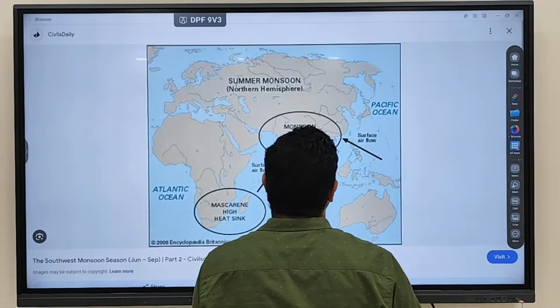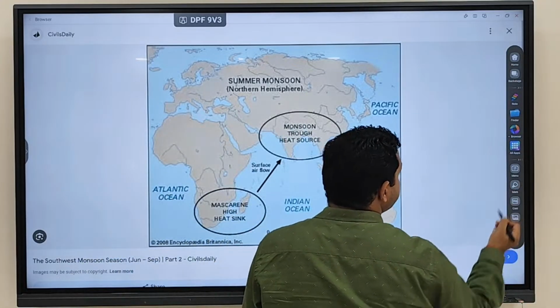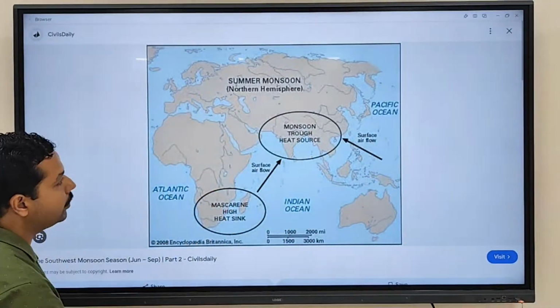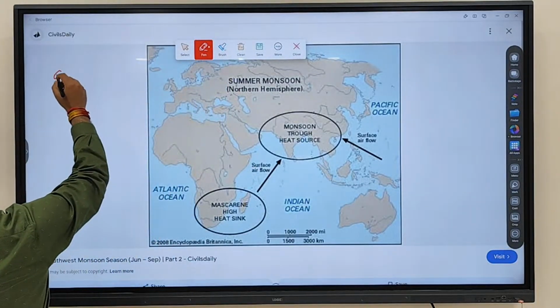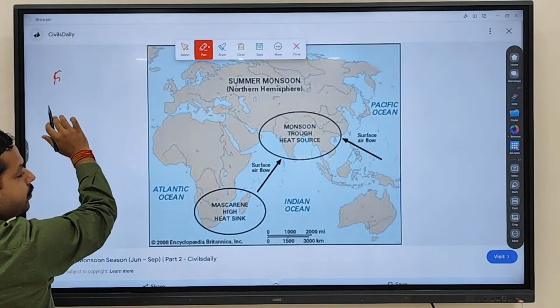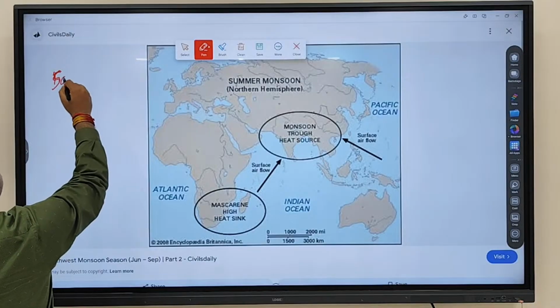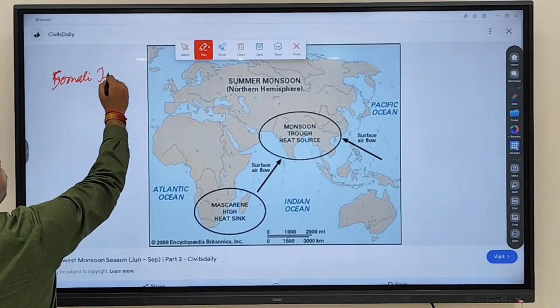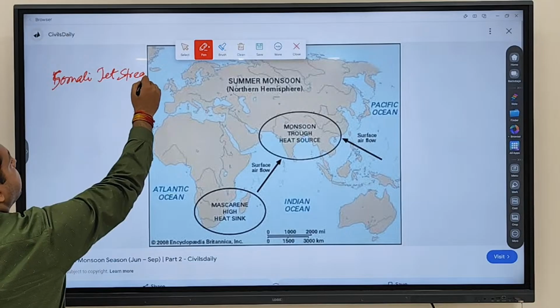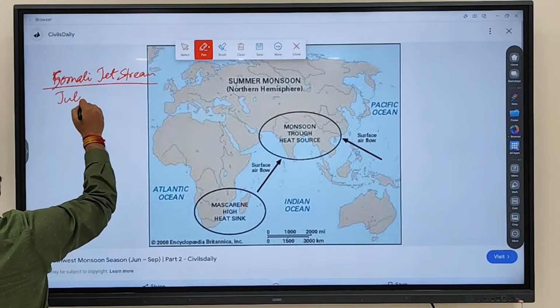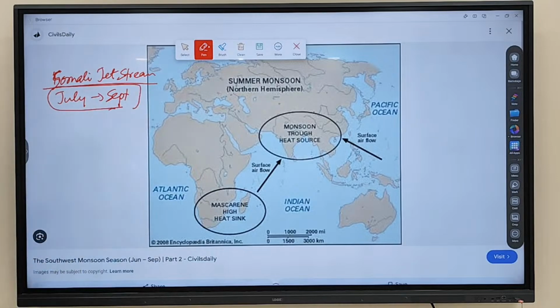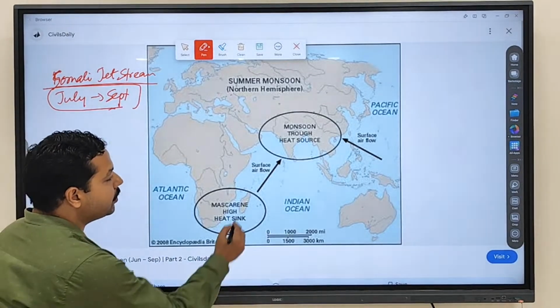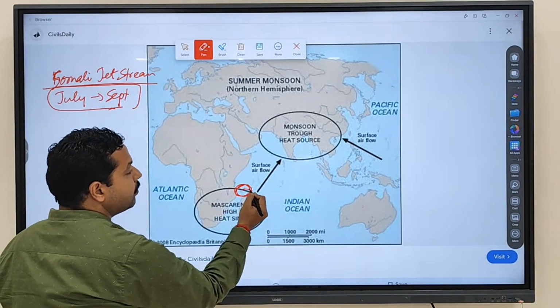Fine. What you see during the monsoon season only. During July to September, you'll also see the formation of this wind, which is called the Somali jet stream. Now the Somali jet stream is from here, from the Somali region.